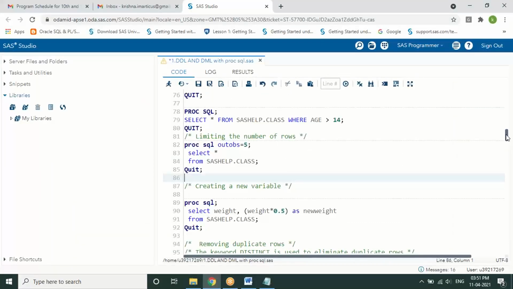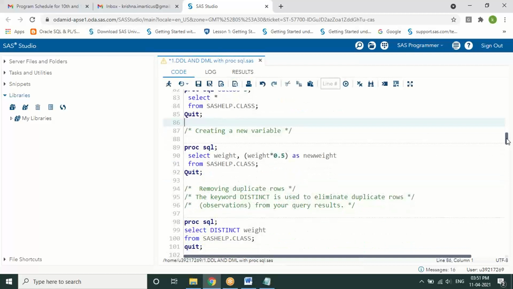Next one, guys. There is one way of creating a new variable in an existing table. We're not actually creating a new column, but we can dynamically assign a column and have some computations done. So you can see select weight, comma, some manipulation over that, weight into 0.5 as a new column.